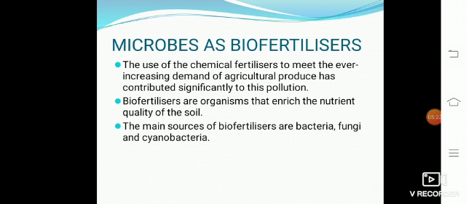Microbes as biofertilizer. These are microorganisms which increase the nutrient availability to crop plants either directly or through soil enrichment. They increase the availability of nitrogen and phosphorus to crops.